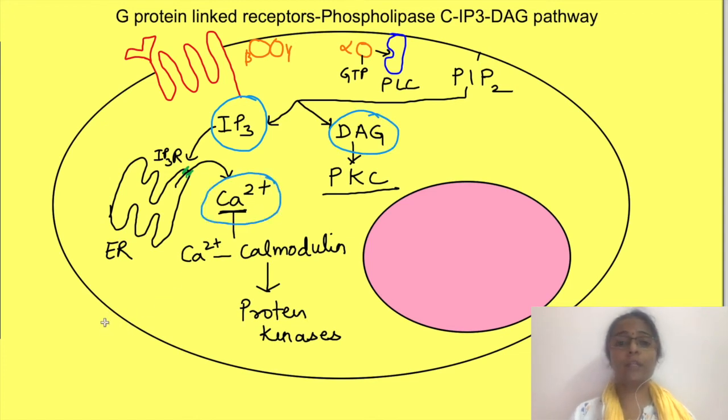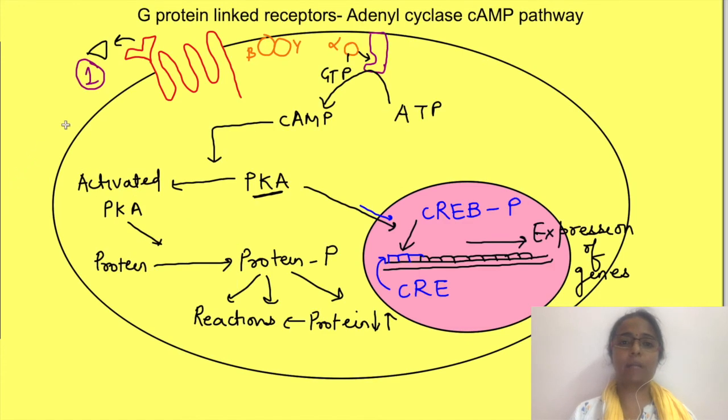But now the question comes, once activated, the hormone action should end also, right? By simple logic, you can tell that will occur when hormone dissociates from its receptor. Well, I may argue here that how will that help if the hormone has led to so many events downstream? G protein is still active, phosphorylated proteins are still active. Well, apart from the dissociation of the hormone from the receptor, there are a number of hierarchical ways in which the activity ends. We will see the example of adenyl cyclase pathway.